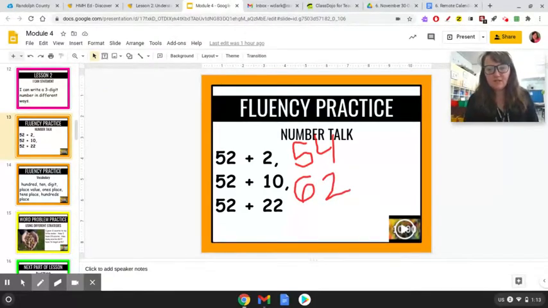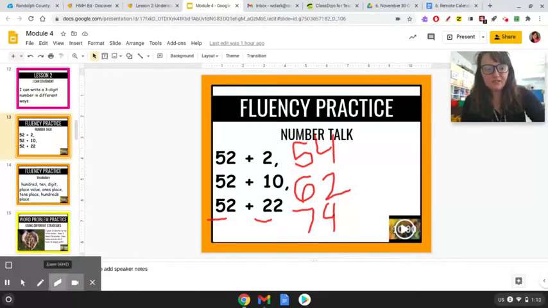Next one, or last one, is 52 plus 22. That would be 50 plus 20 is 70. 2 plus 2 is 4. So our answer for that one is 74. Good job. All right, so let's erase.